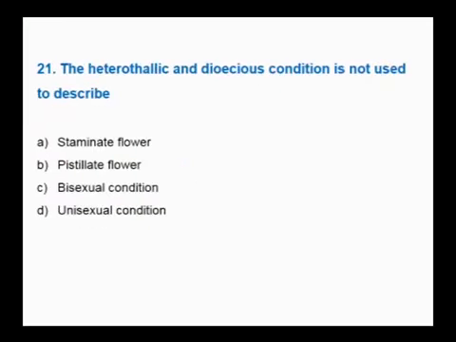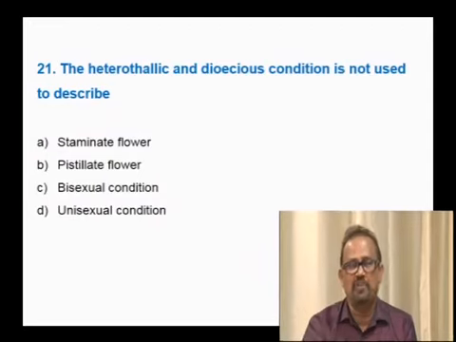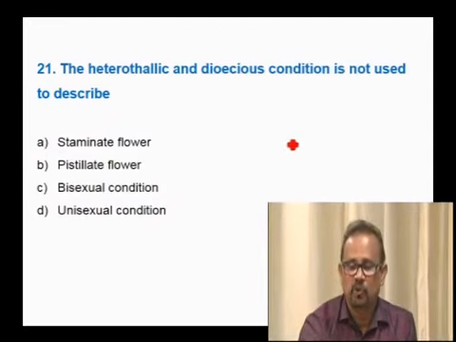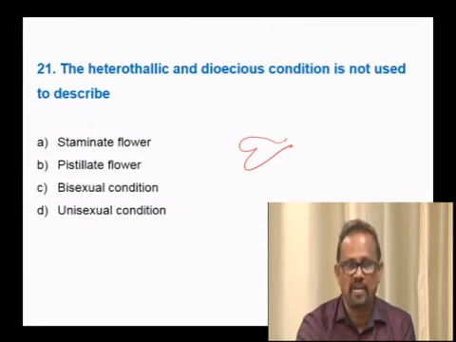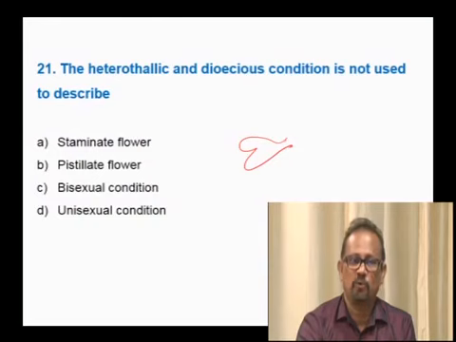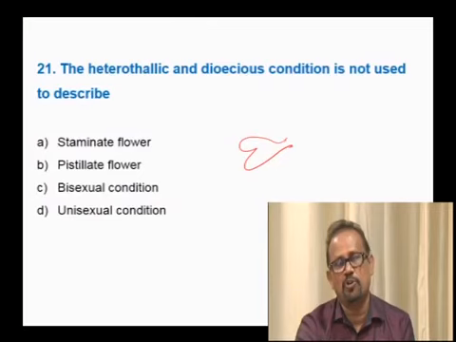Next question. The heterothallic and dioecious condition is not used to describe. Hetero means different thallus. So what is thallus? Thallus is a plant body which is not differentiated into root, stem and leaf. It is a characteristic of lower organisms: thallophytes, algae, fungi, lichens. Lichen is a composition of algae and fungi.